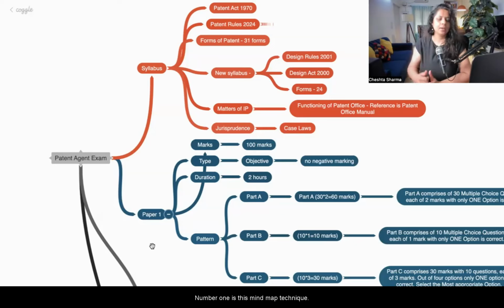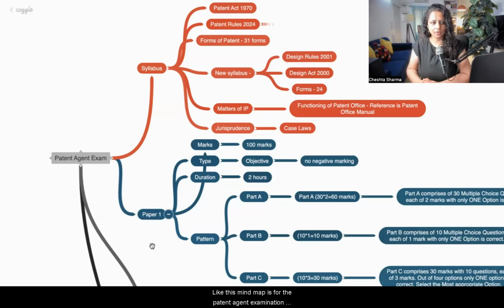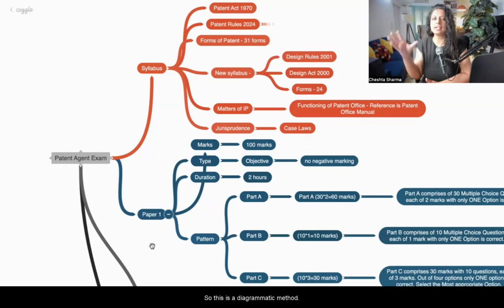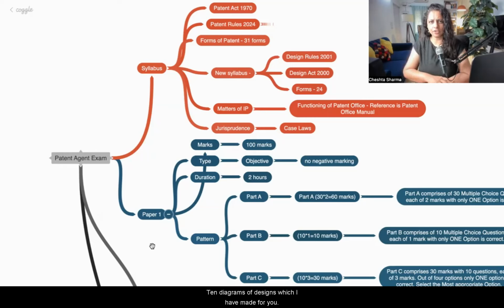Number 1 is the mind map technique. Like this mind map is for the patent agent examination with all the procedures. Whether we are going to study patents or designs, we have developed a mind map. All the forms, whether of patents or design, we have developed such mind maps. So this is a diagrammatic method. Rather than reading theory, I have made around 30 diagrams of patents and 10 diagrams of designs for you. All these diagrams and mind maps would be used in the teaching material in the class. This will make it simpler, easier, and time management also becomes easier.